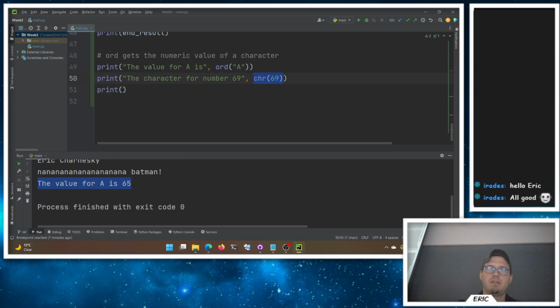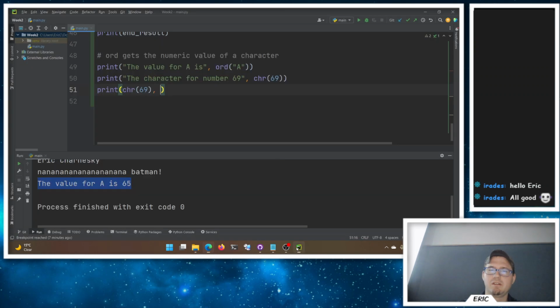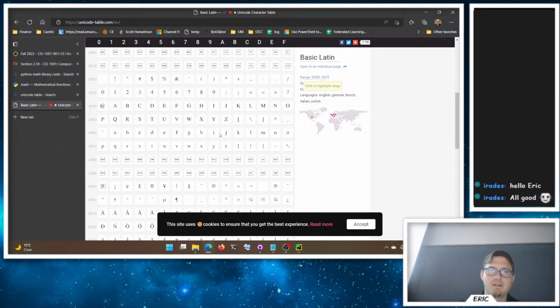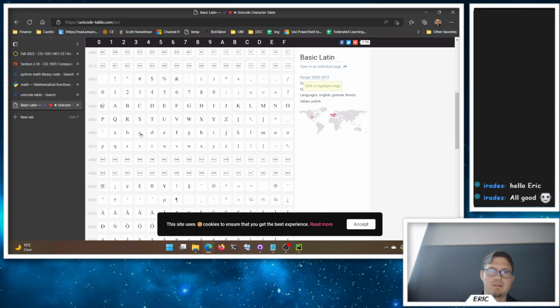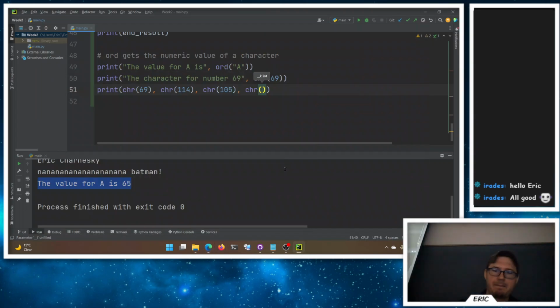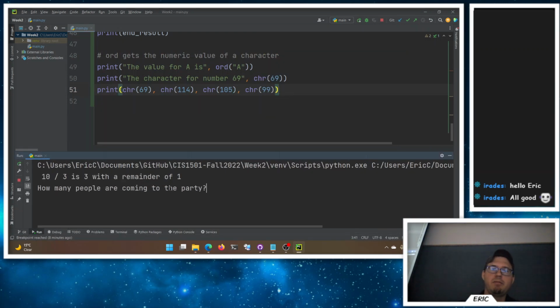We could print character 69 plus the character of, let's see, so uppercase and lowercase have different values too. So the lowercase r then is 114, char of 114, char of, let's find the i, is 105, and then a c is, let's see, 99. Right? We can essentially get my name out of the numeric values.